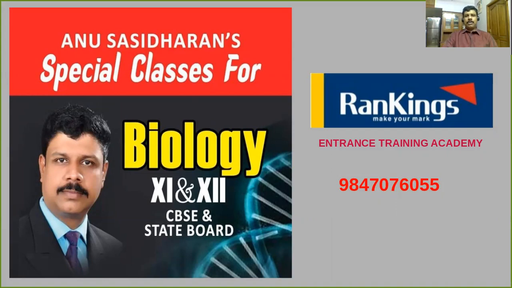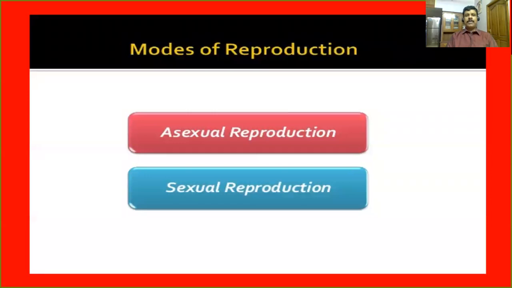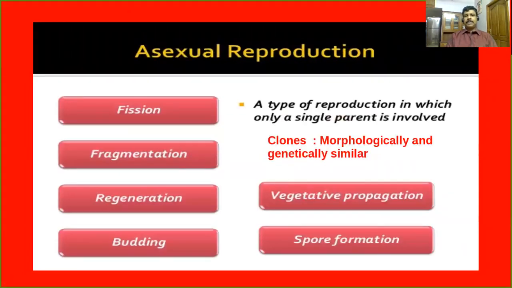Today, I am going to talk about the chapter How Do Organisms Reproduce, Part 2. As you know, in the last video lesson we discussed different types of reproduction and the importance of DNA copying. As you are very familiar, there are two different types of reproduction in nature: asexual reproduction and sexual reproduction. Today we are going to discuss the detailed aspects of asexual reproduction.